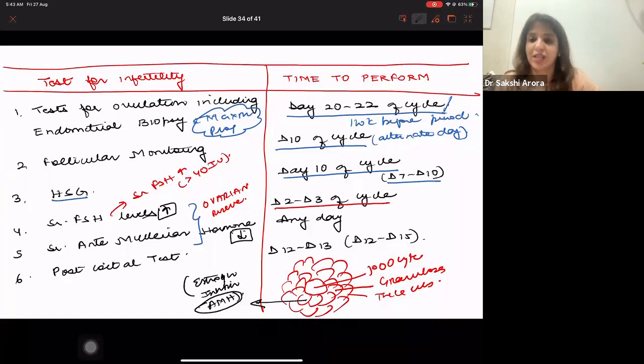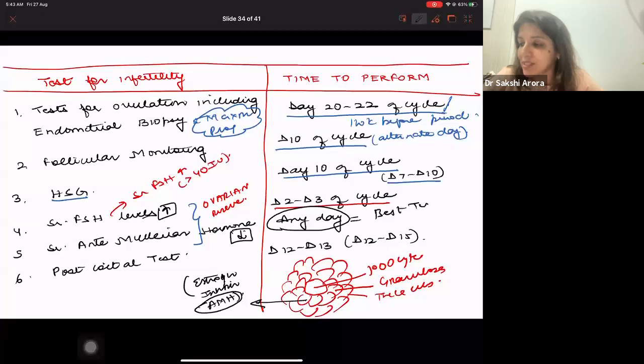Out of these two tests, FSH has to be done on day 2 or day 3 of the cycle, and AMH can be done on any day. So if I ask you which is the best test for ovarian reserve, you will say, ma'am, AMH. Why? Because AMH can be done on any day of the cycle, right?